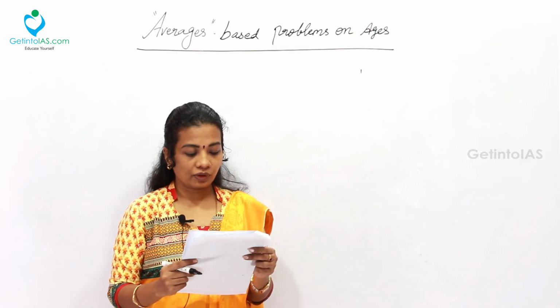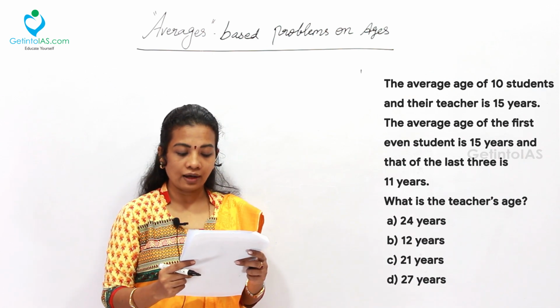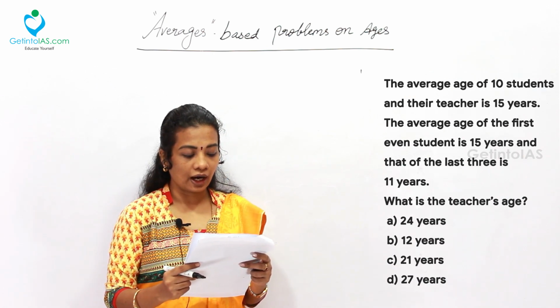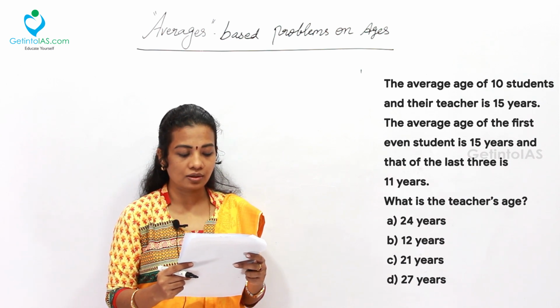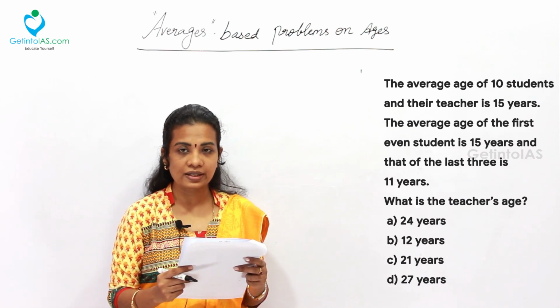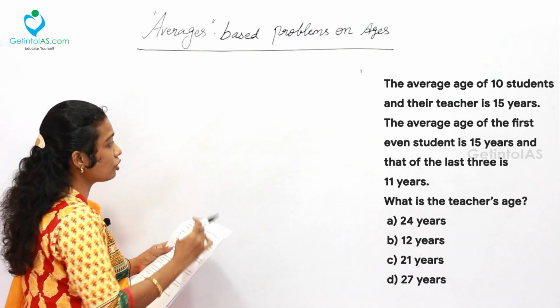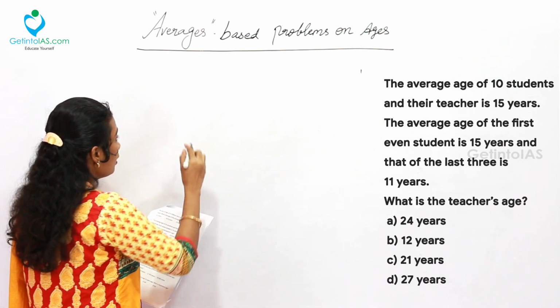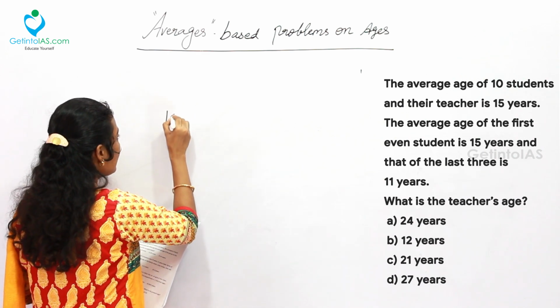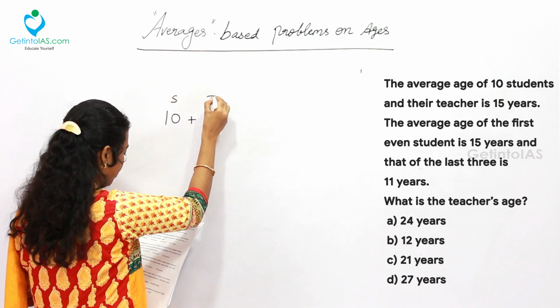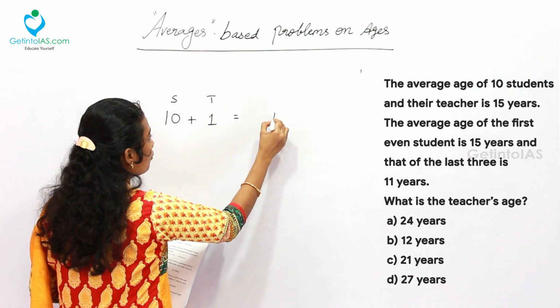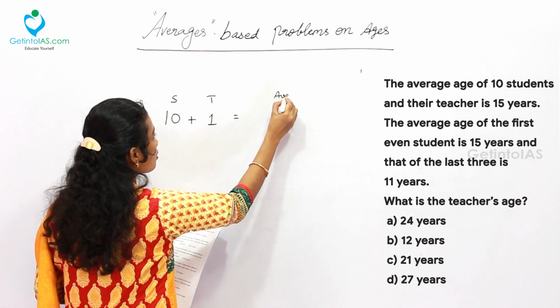The next question. The average age of 10 students and their teacher is 15 years. The average age of the first 7 students is 15 years and that of the last 3 is 11 years. What is the teacher's age? Here, this is also similar to the previous question. The average age of 10 students plus 1 teacher is equal to 15 years. This is the average, right?